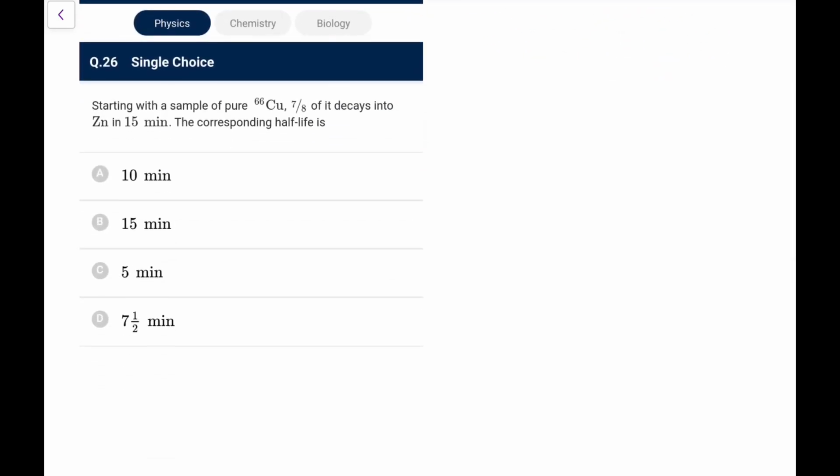Starting with a sample of pure copper-66, 7 by 8 decays to zinc in 15 minutes. 7 by 8 decays, that means 1 by 8 remains, that is 3 t half, so t half becomes 5 minutes. That's okay? Okay, question is solved. So it's actually a very easy one for you. So t half is 5 minutes.